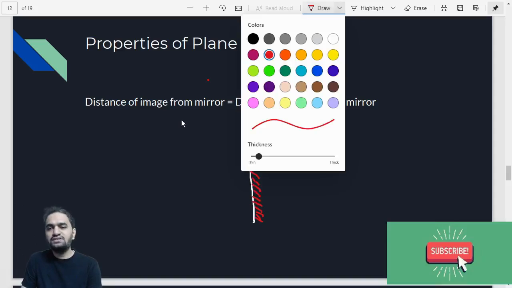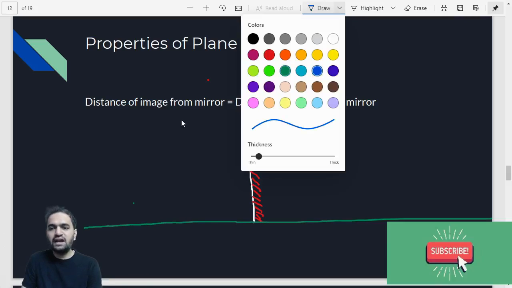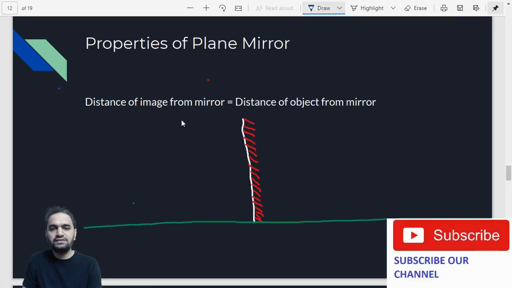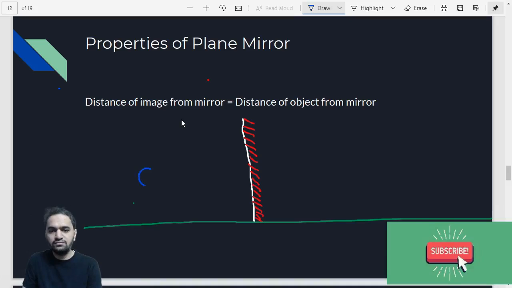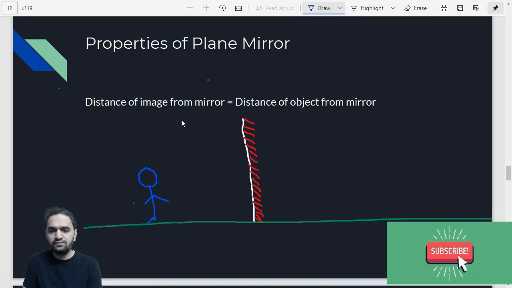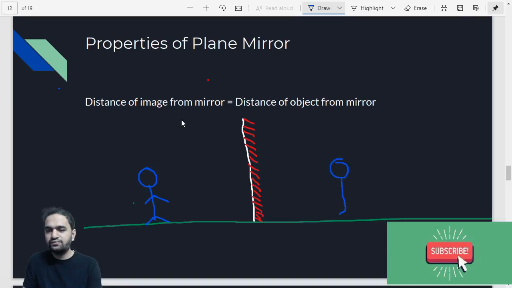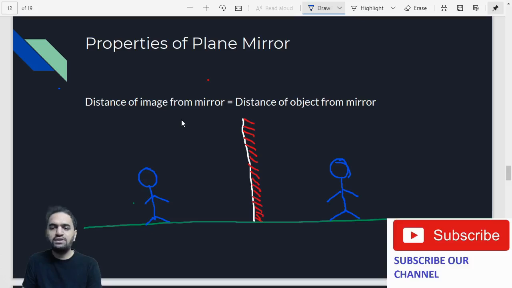So just consider, for example, that a person is standing in front of it. Take care. Let's say the person is standing here. Let us draw that person. So this is our person. He is standing here. Now you will be able to see the same kind of person in front. So you are going to get the same person in front.